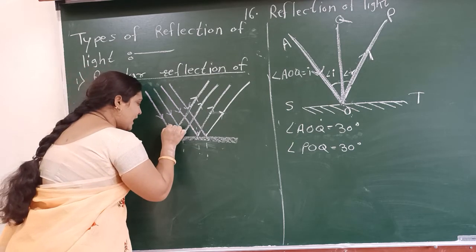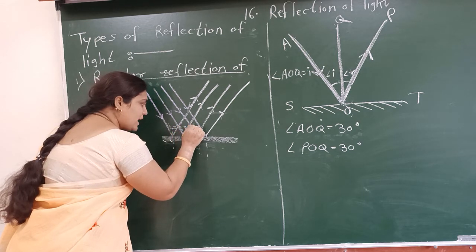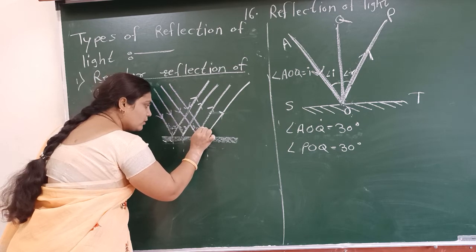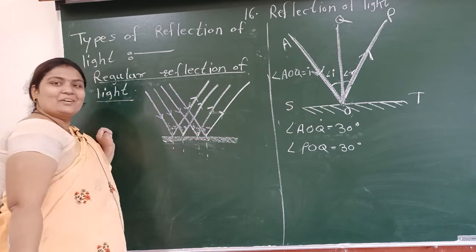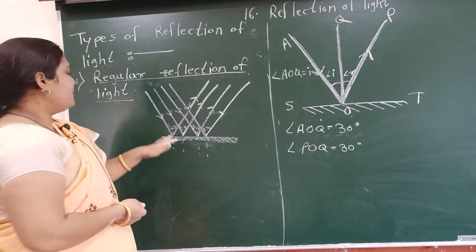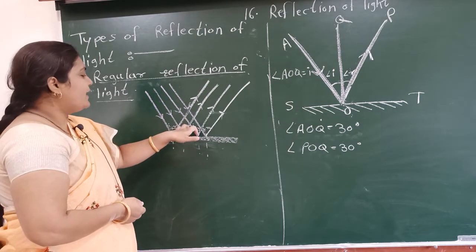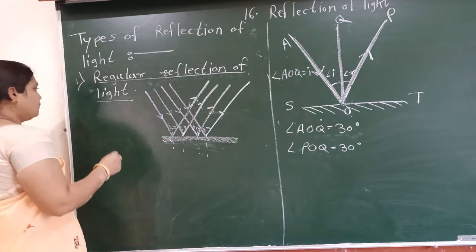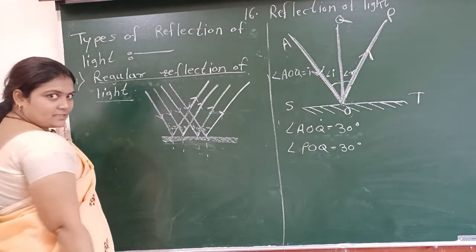Suppose this angle is I1, this is R1, this is I2, this is R2, this is I3, this is R3, then this is I4, and this is R4. Okay, all the angles are the same, meaning angle I1 is equal to R1, I2 is equal to R2, I3 is equal to R3, and I4 is equal to R4. Okay, I am going to write down here. Here all angles are the same.